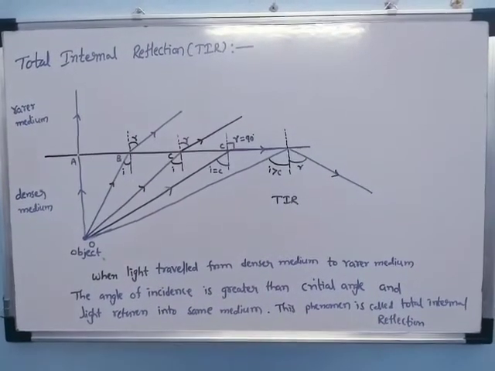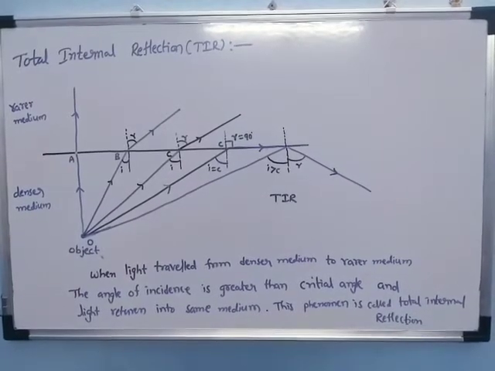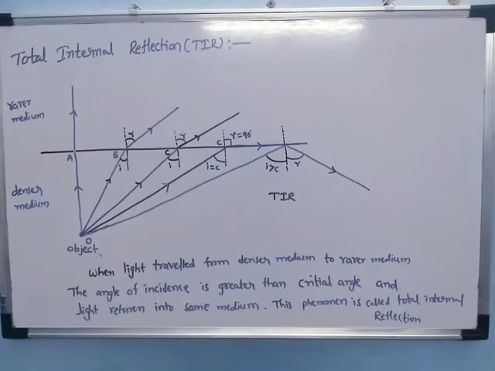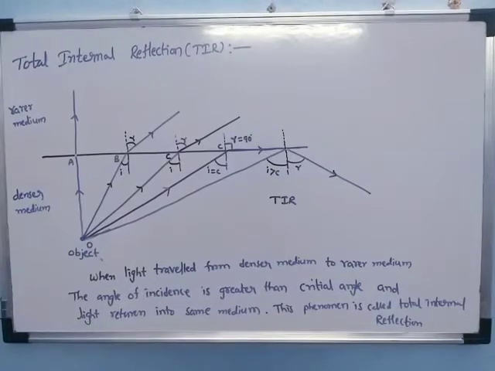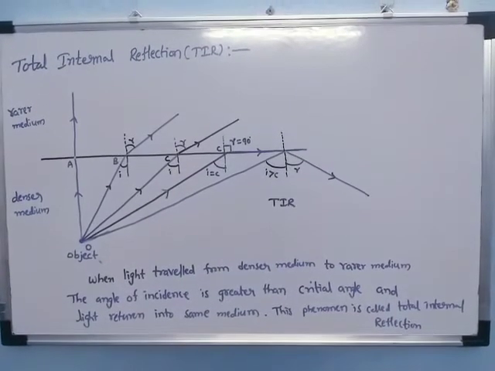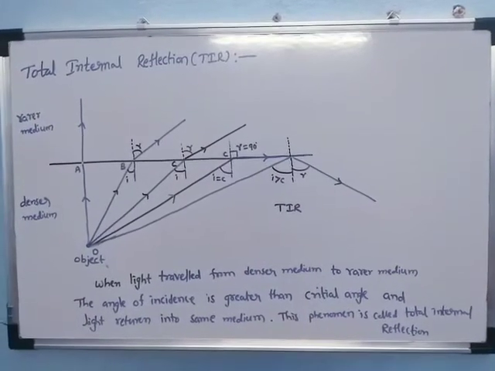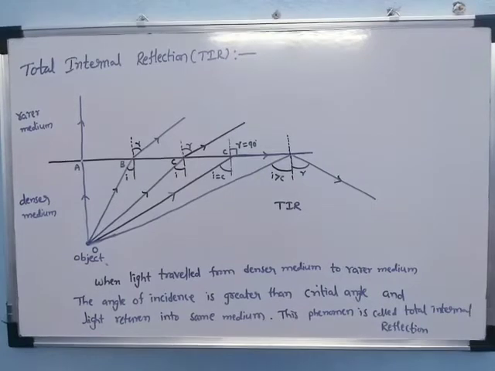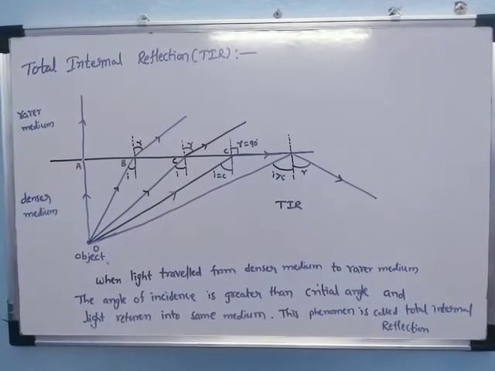Now, the applications of total internal reflection. What are the applications? Mainly these are the applications: diamonds sparkle, the formation of a mirage, the vision of light, and also optical fiber. These four are the applications of total internal reflection.